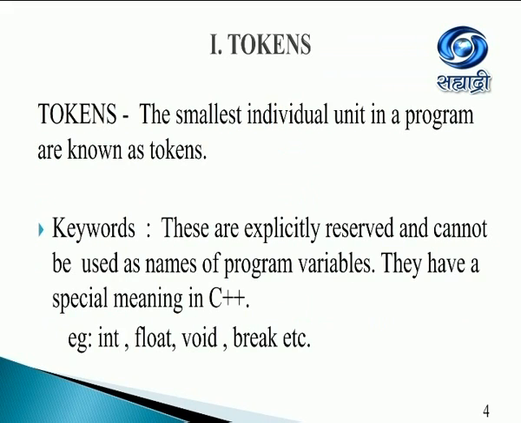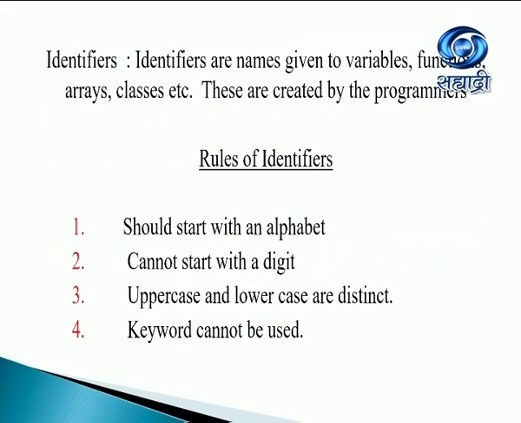Tokens. Now, what are tokens? These are the smallest individual units in a program. In tokens, we have keywords. Keywords are special, explicitly reserved words or names in the program that have a special meaning. For example, int, float, void, break, etc. These are all keywords in C++.